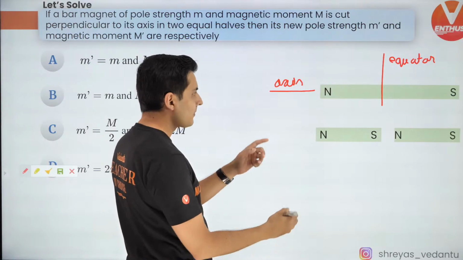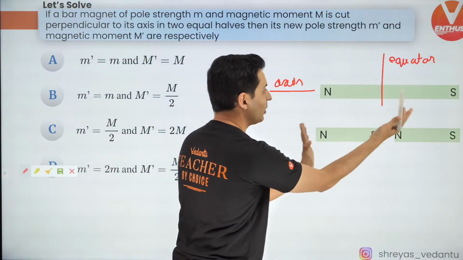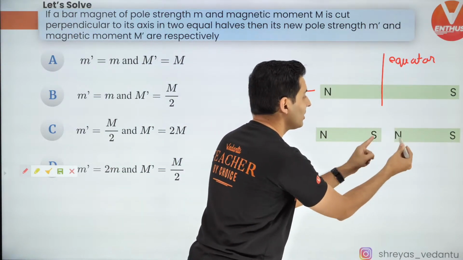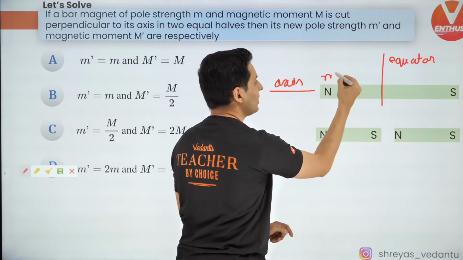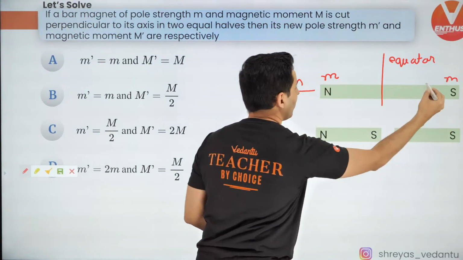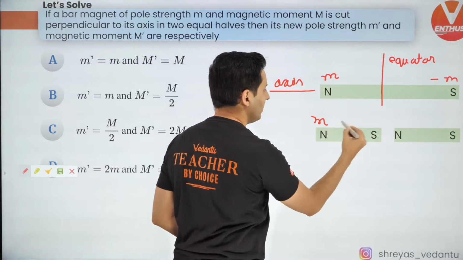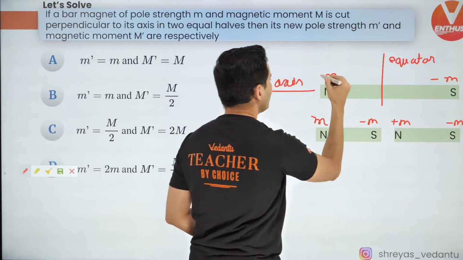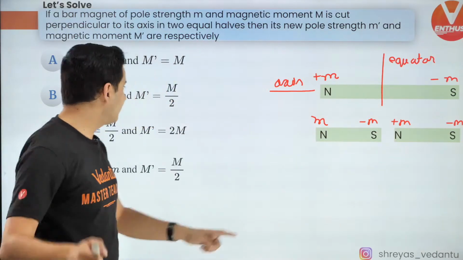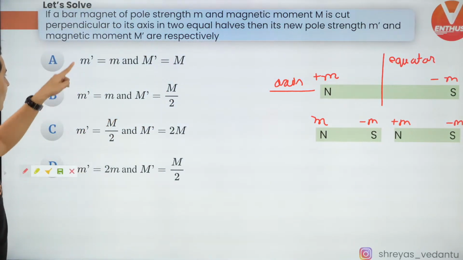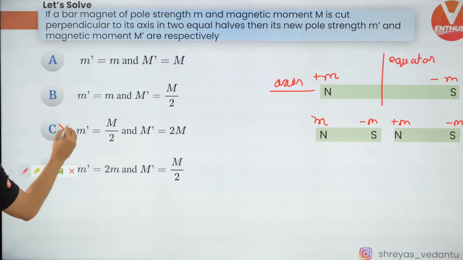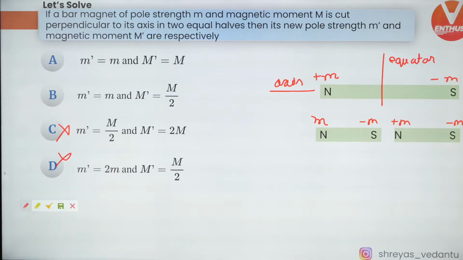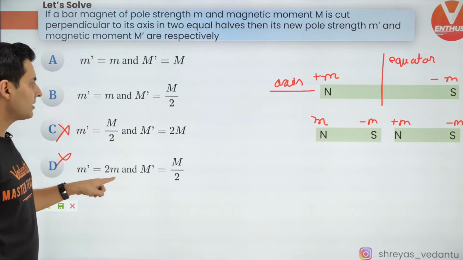Now what will happen? This north and south pole, when it is cut, you will get two new south and north poles. If the pole strength was m and minus m, now it will be m, minus m, plus m, and again minus m. So you will see that the pole strength hasn't changed. So pole strength will remain unchanged. So obviously options C and D are wrong.